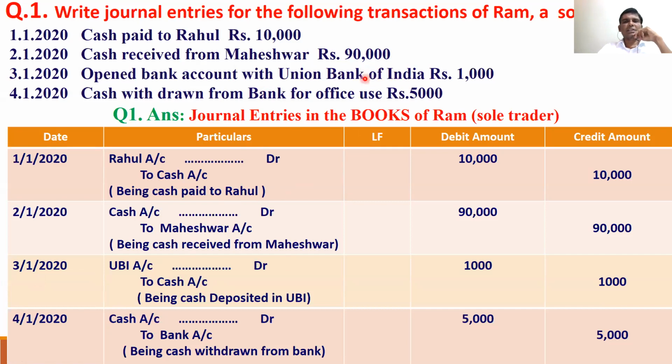Union Bank of India is a personal account. When we are paying, they are the receiver, so Union Bank of India account is debited. Union Bank of India account to cash account.